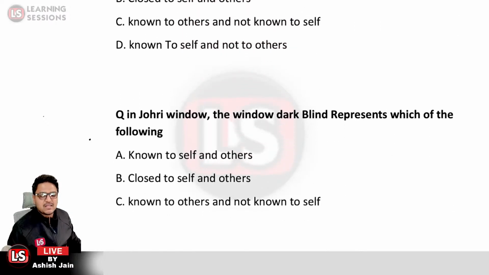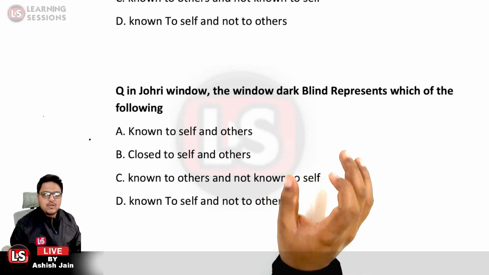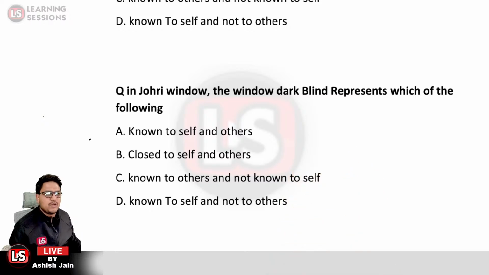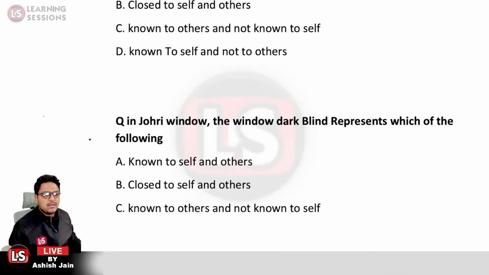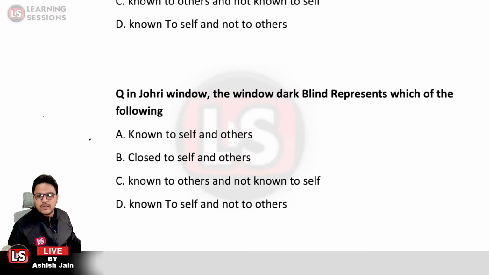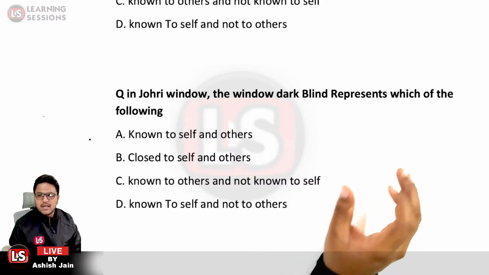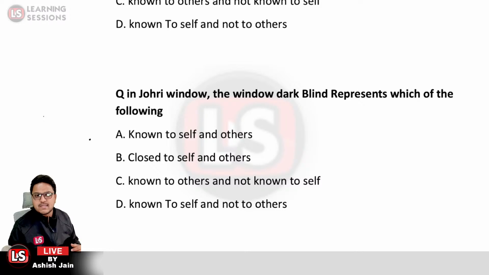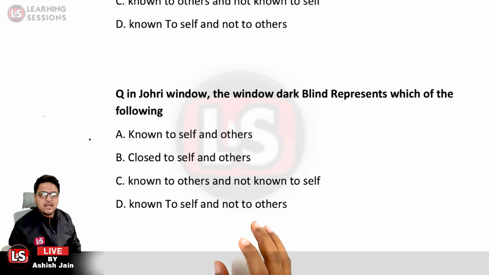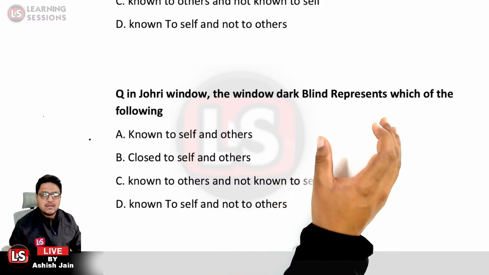Okay. Next it says, in the Johari window, the dark blind represents which of the following? So dark blind is related to what? Dark blind is related to the area where we do not know about ourselves and others do not know about that self. That is related to the dark blind itself.